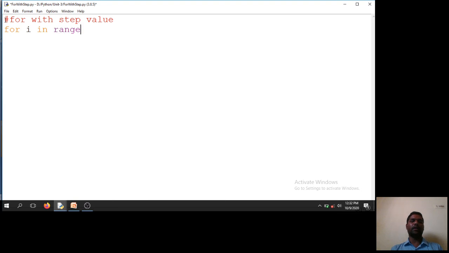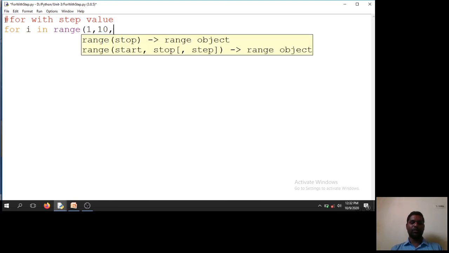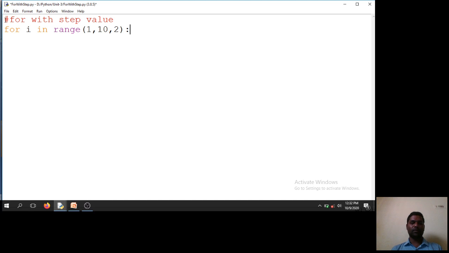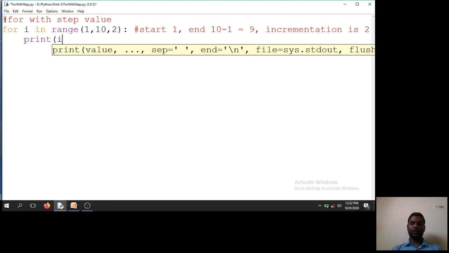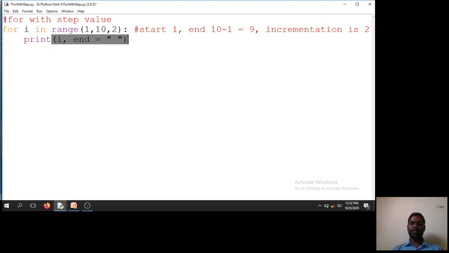For I in range 1 to 10, the step value is 2. Start is 1, end is 10 minus 1, that is 9. That is the step value. I say print I, comma, end equal to space.